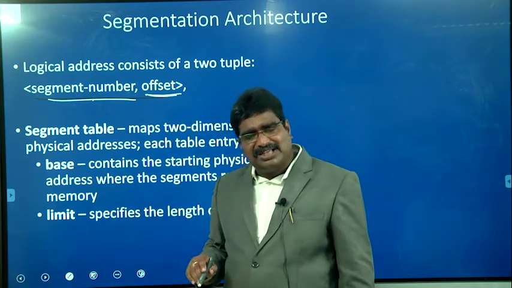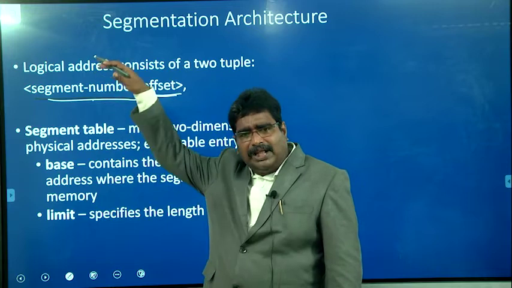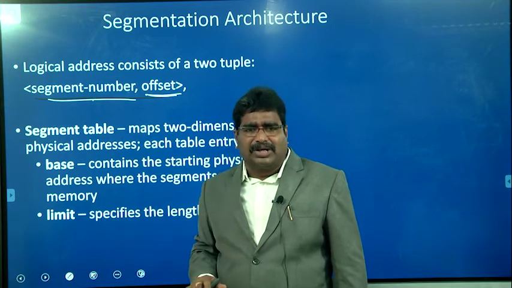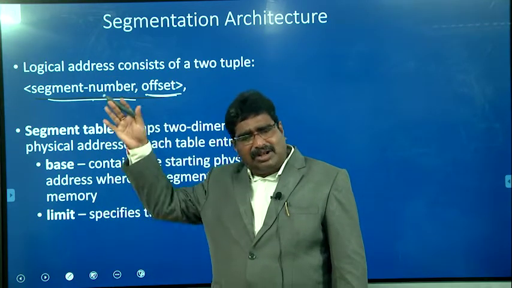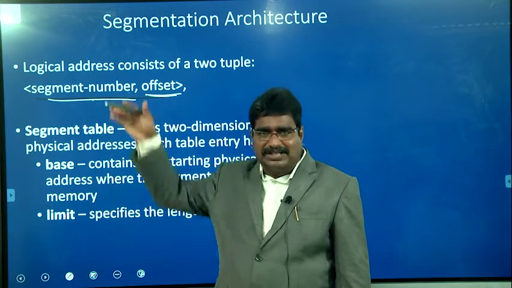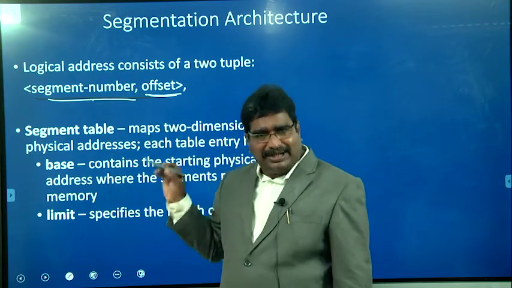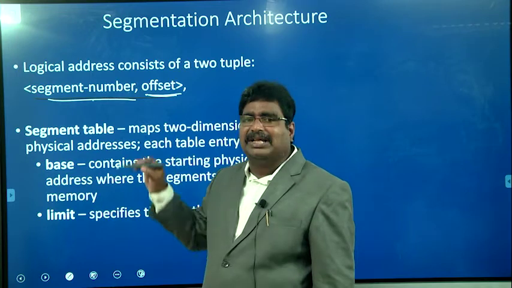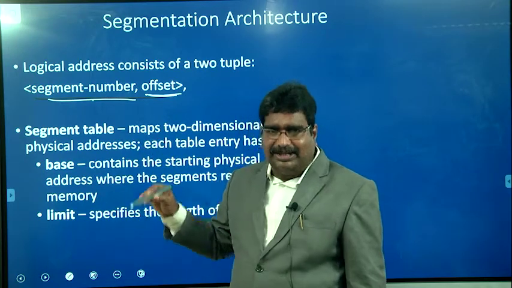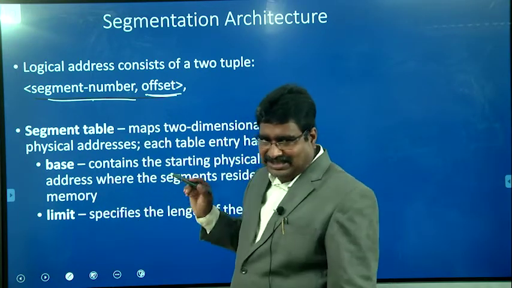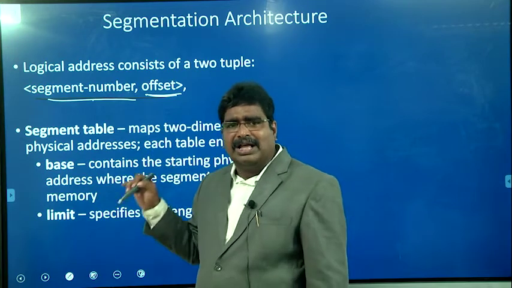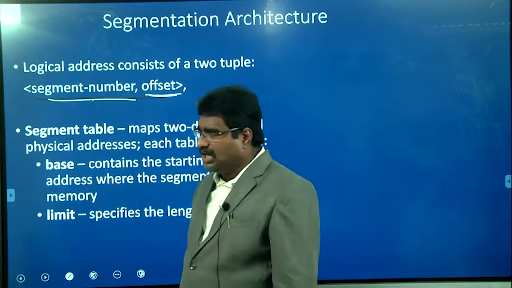In the previous approach, the entire program is stored in contiguous memory locations, so the logical address was the offset from the beginning of the program. But here it is given relative to the beginning of the segment, the address difference from the beginning of the segment to the current location, represented as the offset.